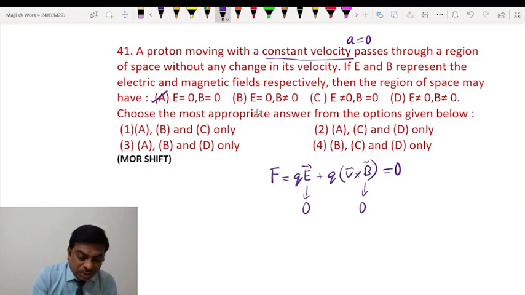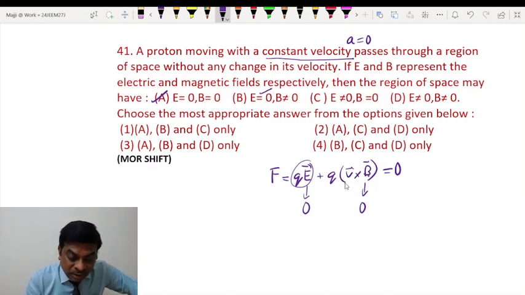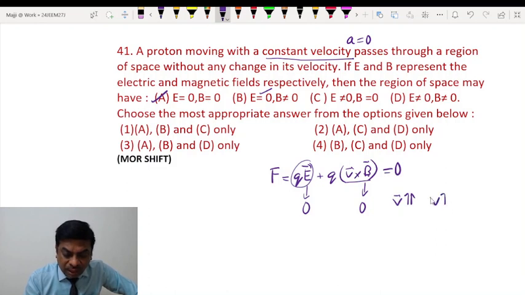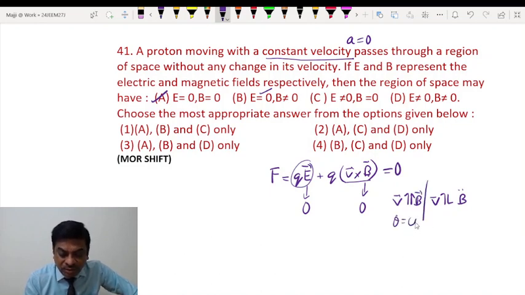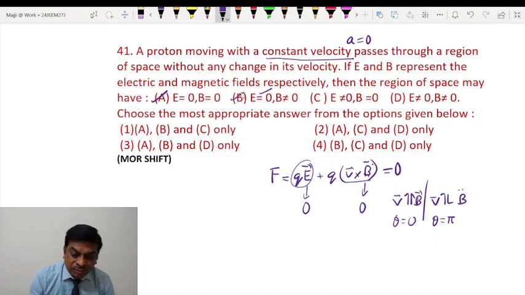Then, coming to the second possibility, E is 0, B not equal to 0. Yes, it could be possible, students, because if E is 0, there is no electric field. But in spite of B being present, it is possible that V cross B is 0. When would it happen? When V is parallel or anti-parallel to B. In either case, the cross product will be 0. If theta is 0 or 180 degrees, in either case the cross product will be 0. So there won't be any magnetic force. Yes, this is also possible.